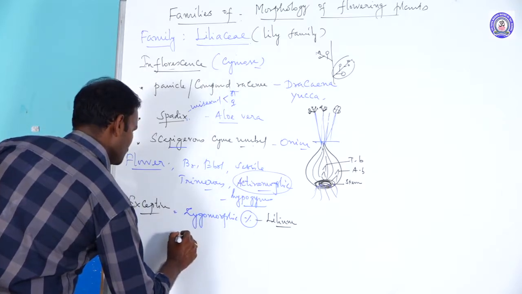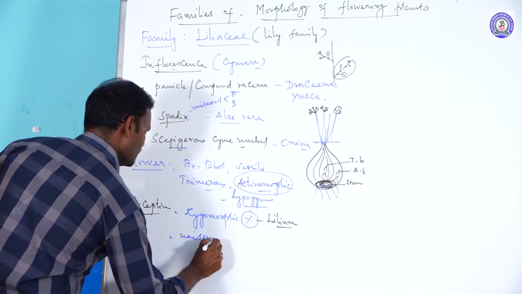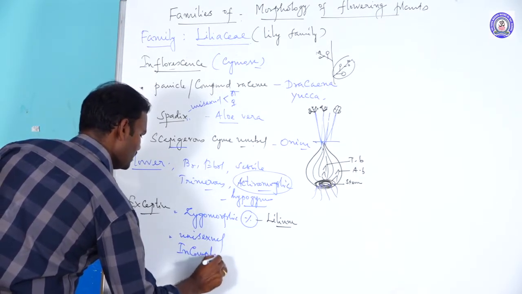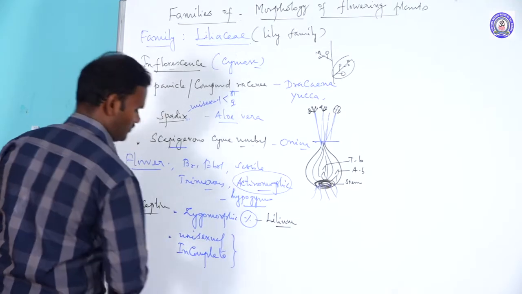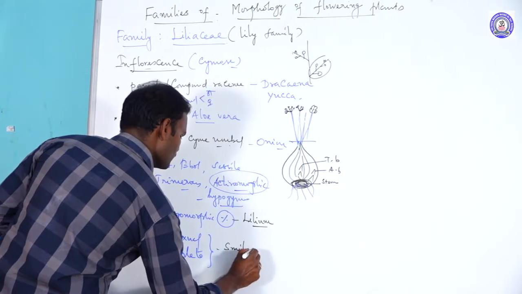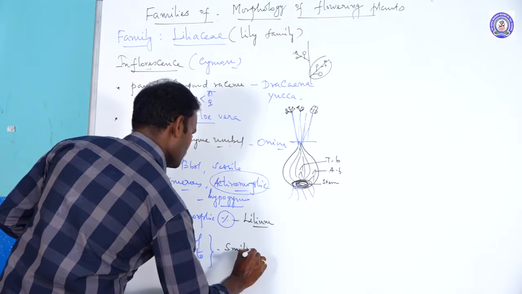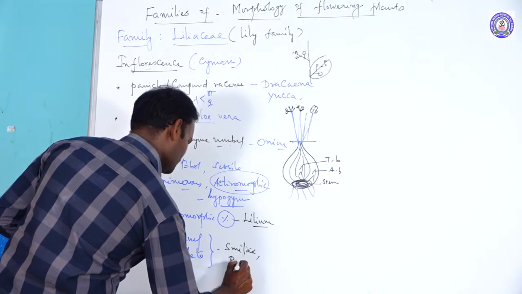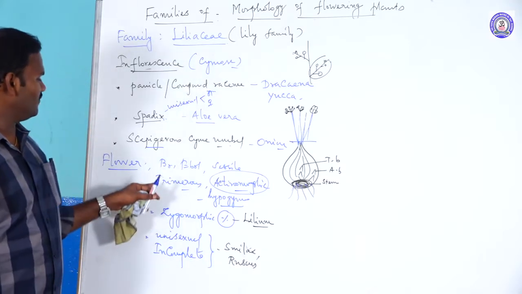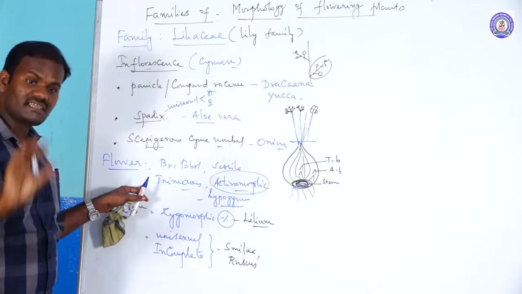There are unisexual and incomplete flowers. Incomplete flowers are present, for example, Smilax and Ruscus. Actually, in some species the flowers are complete, but the majority of the species are incomplete.